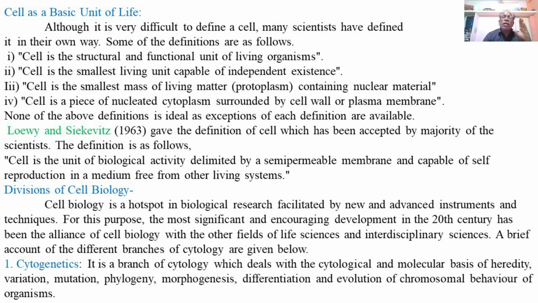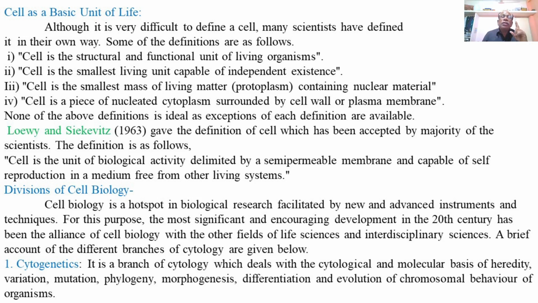The cells are capable of self-reproduction in a medium free from other living systems. This means the cells themselves can divide into two daughter cells, or can form new cells from themselves, without the support of any other living systems.